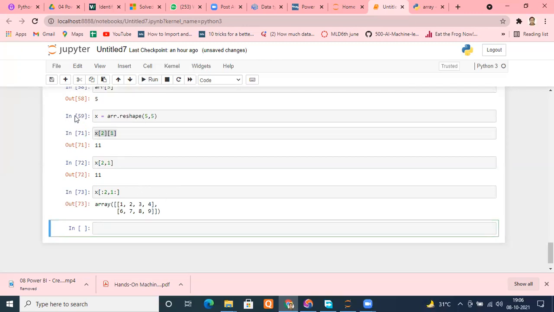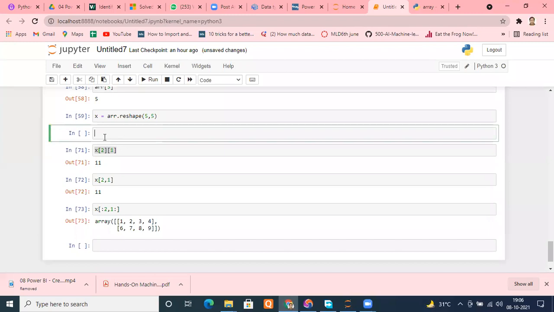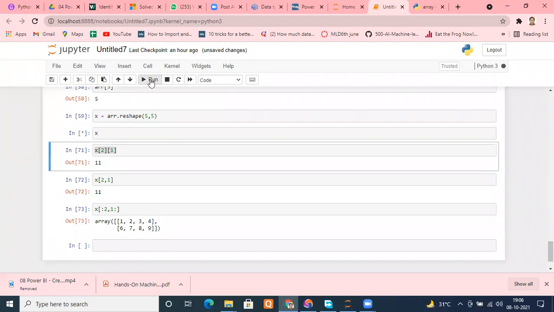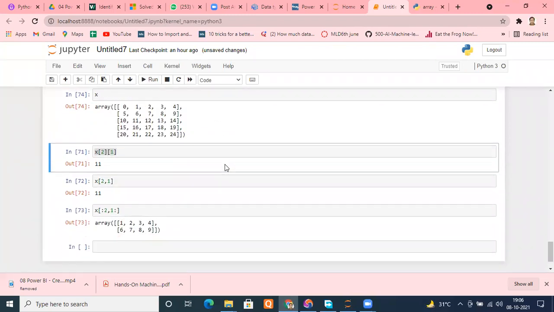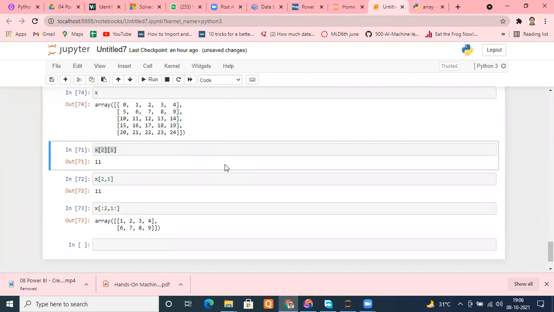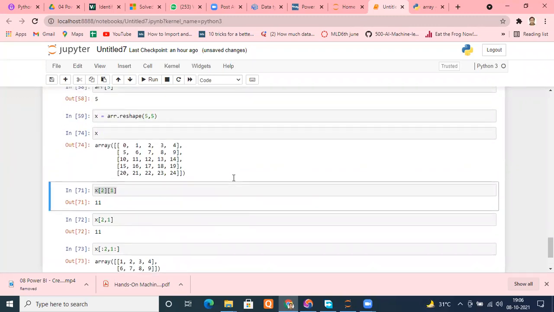Let me run X and check which elements you get. Please see it properly, and you will be able to easily get it. Tell me what is happening here.